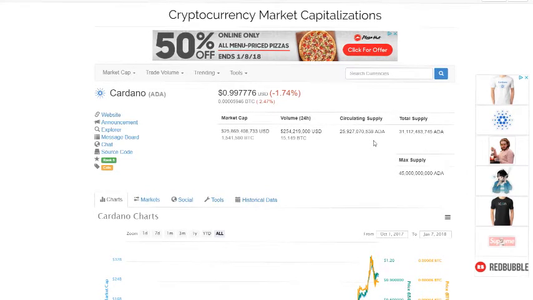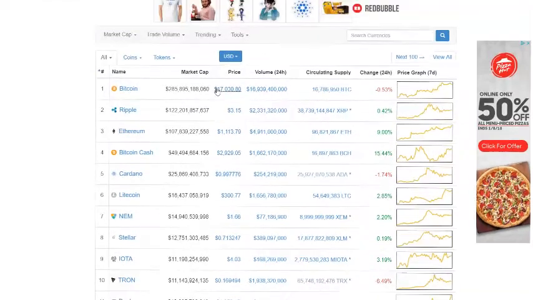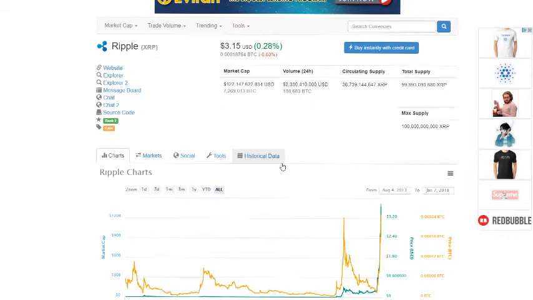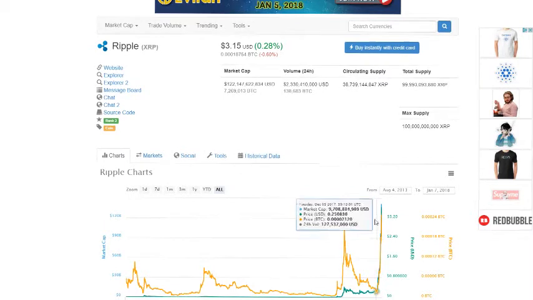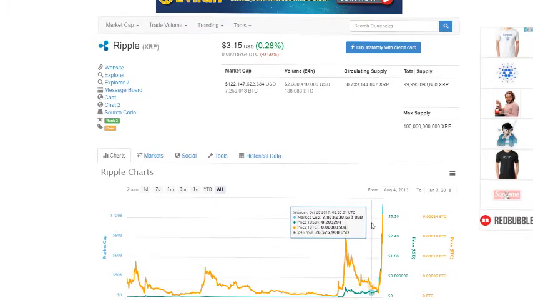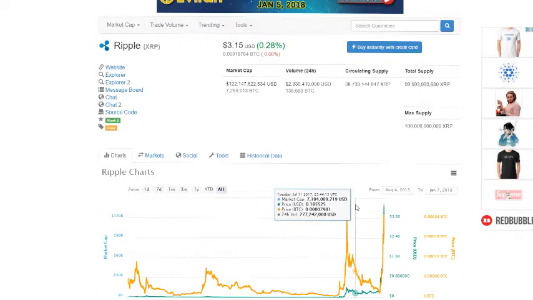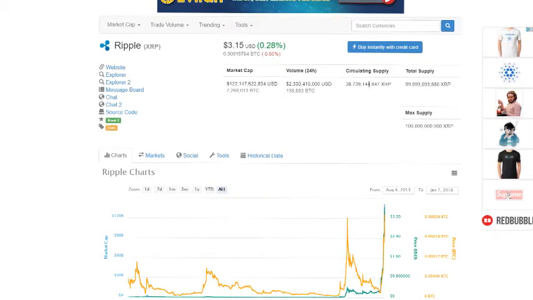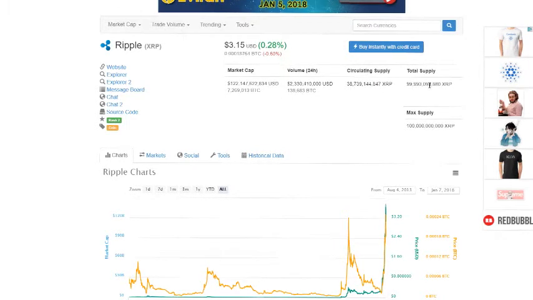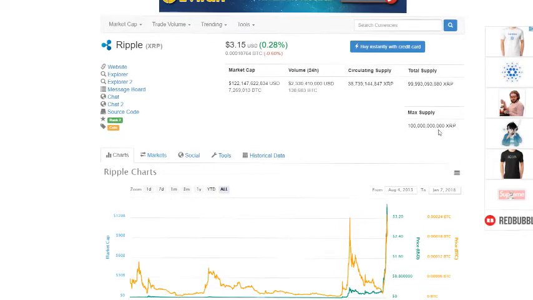So it's really important to understand circulating supply and total supply, because a lot of people, when they get into the cryptocurrency market, look at something like Ripple, and if we look at the charts here, when they originally got into it, Ripple obviously went up a ton, you can see by this graph. But Ripple was 25 cents for the longest time, consolidating between 20 and 25 cents, and people said, oh, that's a good coin to invest in, I want to make a lot of fast gains, and obviously Ripple got a ton of money into it. But the point is that Ripple has 38 billion in circulating supply with a total supply of just under 100 billion, and a max supply of 100 billion.